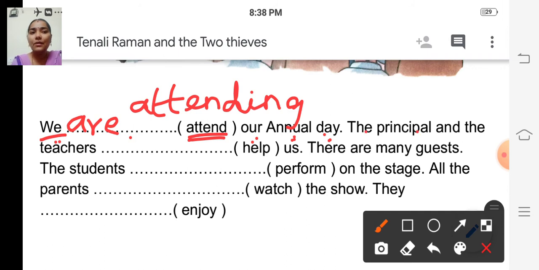The principal and the teachers dash us. Verb is help. So the noun here is the principal and the teachers. So it is plural. So what we have to use? We have to use are.